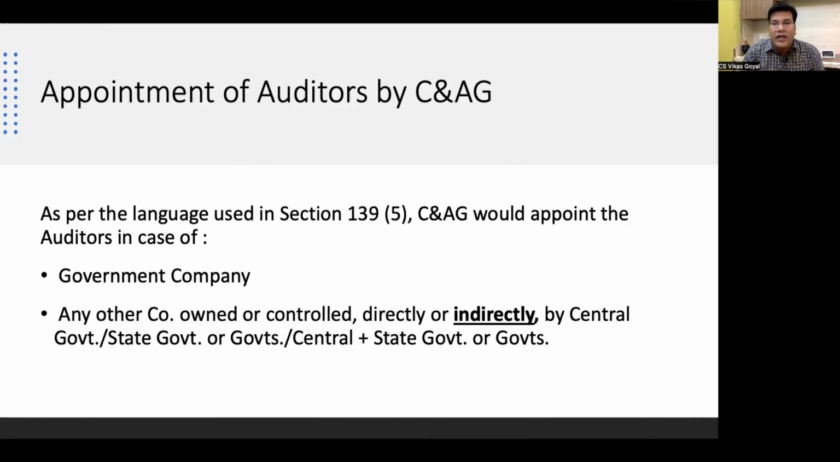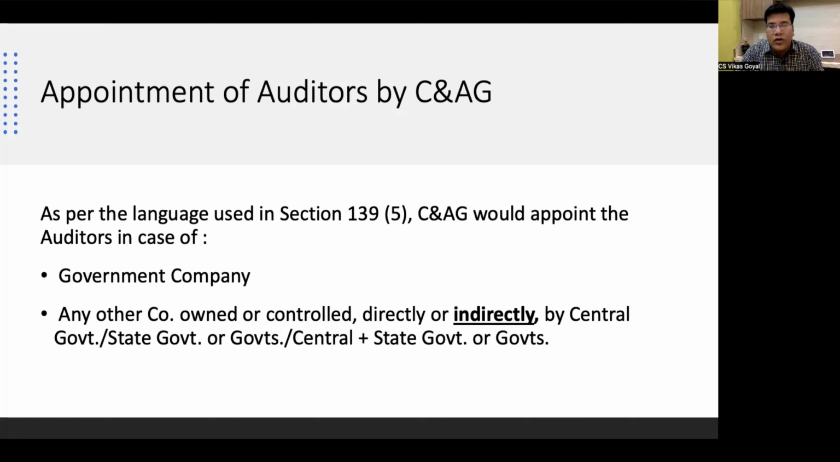Why so? If we carefully read the language given in section 139 subsection 5, which is the governing section as far as appointment of auditors by the Comptroller and Auditor General of India is concerned, it prescribes that the C&AG would appoint the auditors in case of either a government company or any other company which is owned or controlled directly or indirectly by the central government or state government or governments or central plus state government.